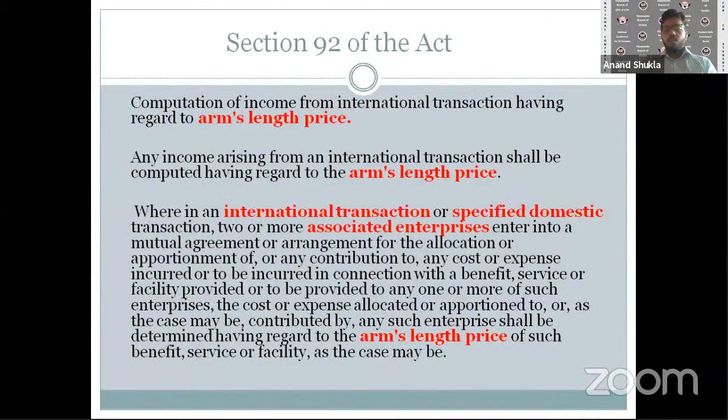So Section 92 of the Act deals with this transfer pricing regulation. This section is specifically dedicated towards derivation of arm's length price. When we go through a careful reading of this section, it deals with the derivation of arm's length price whenever an entity enters into a transaction with its associated enterprise.